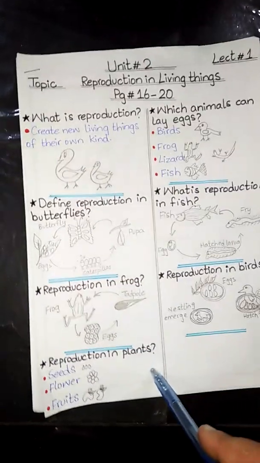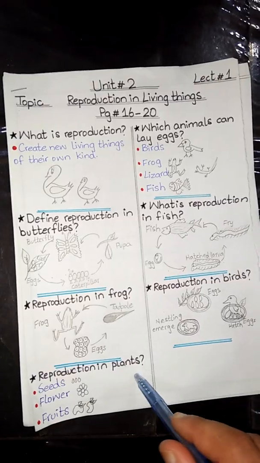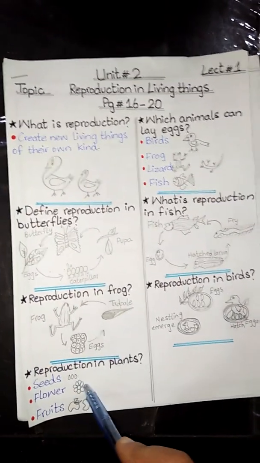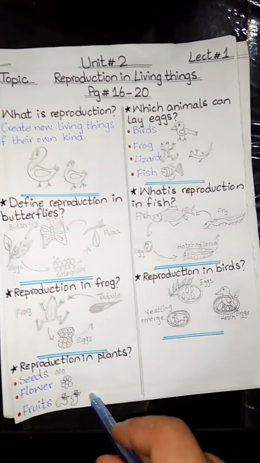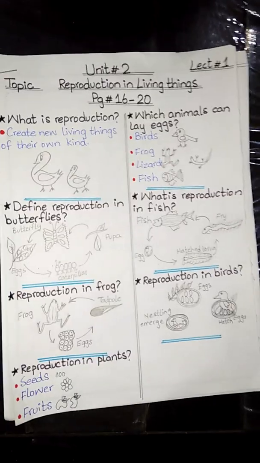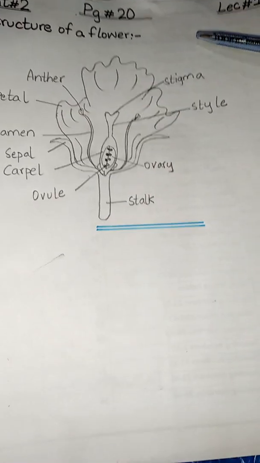The next topic is about reproduction in plants. The reproduction in plants is dependent on 3 steps: seeds, flower, and fruits. The next topic is about the structure of a flower.